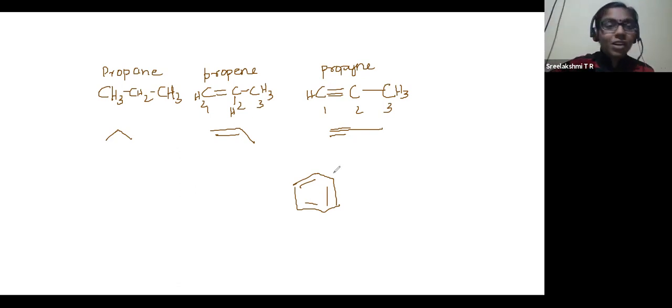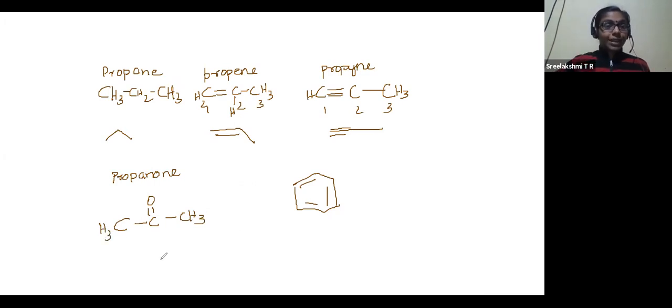But what if heteroatoms come up in between, like propanone? There is a compound called propanone, which is a ketone. Propanone means CH3 C double bond O CH3. This is propanone. How to draw it in bond line structure?